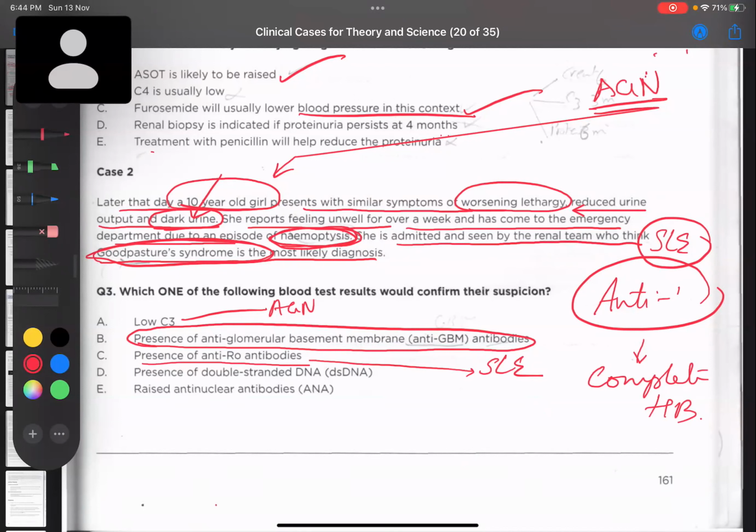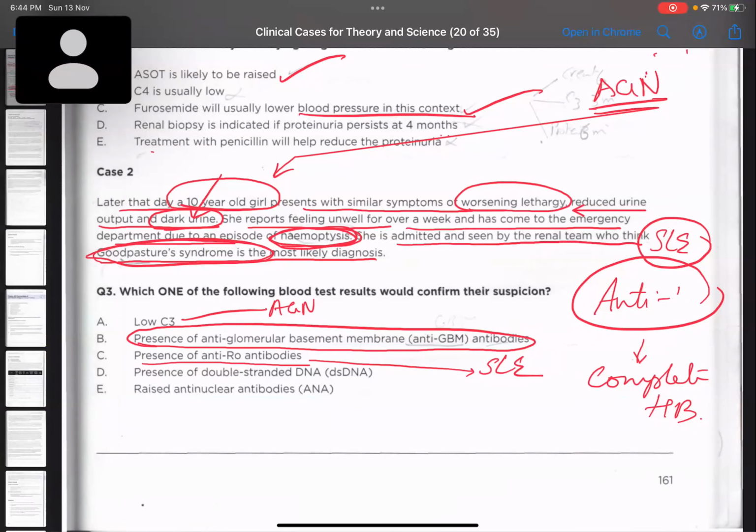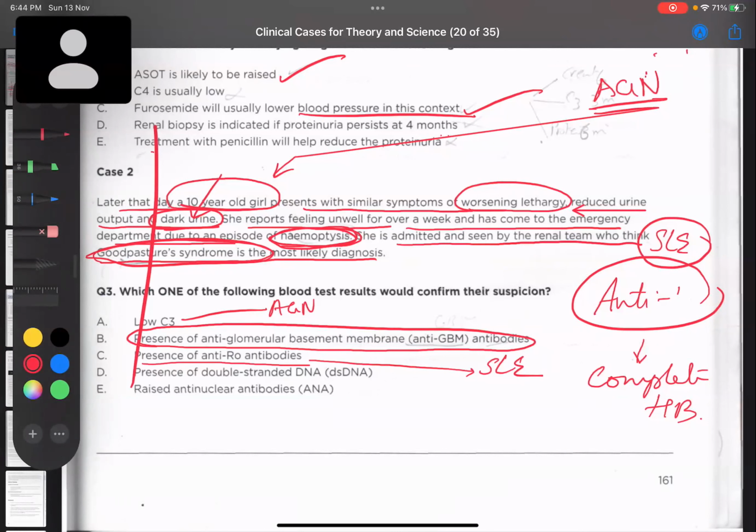Next one, presence of double-stranded DNA, dsDNA, where is this seen? SLE. This is also seen in case of SLE. Anti-nuclear antibody, this is seen in rheumatoid arthritis. So none of this is rheumatoid arthritis or SLE. We are not suspecting that. That's why, what is the main pathology here? Presence of anti-glomerular basement membrane antibody. We'll find this in the blood test. Okay. So whatever I have told you is written in this case.